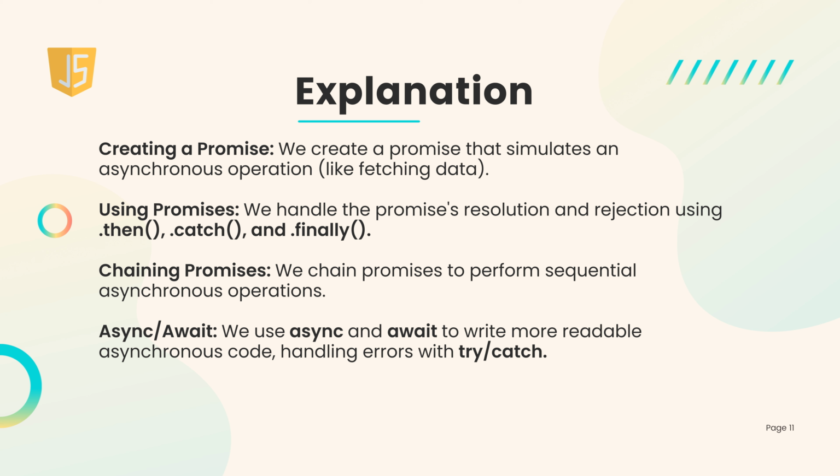Explanation. Creating a promise. We create a promise that simulates an asynchronous operation, like fetching data. Using promises, we handle the promise's resolution and rejection using .then, .catch, and .finally. Chaining promises. We chain promises to perform sequential asynchronous operations.